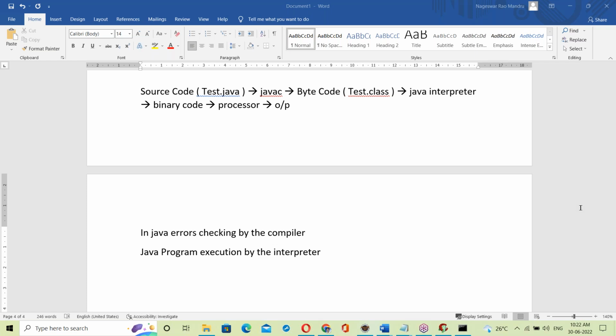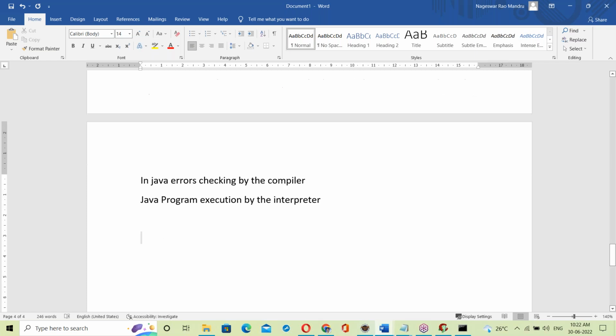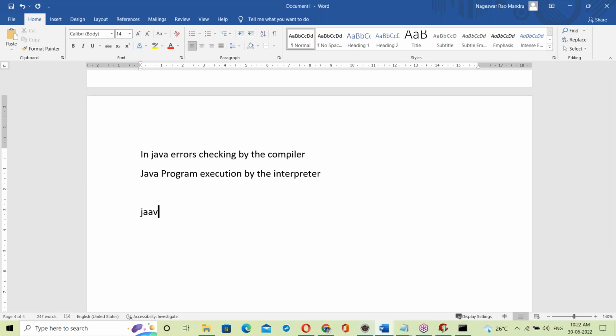Yes, it's both. Java depends on both here. Java is compiler based as well as interpreter based. Both here.